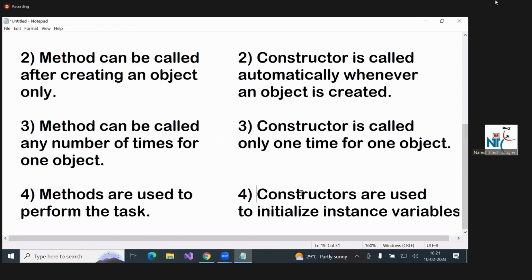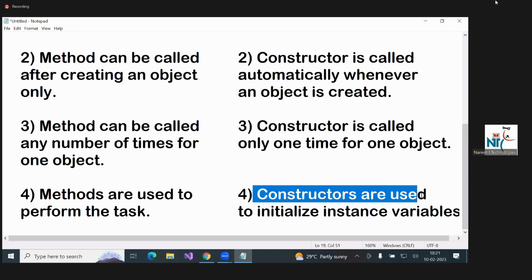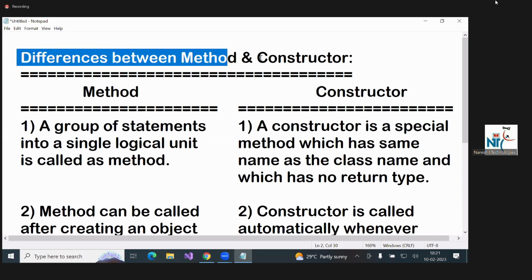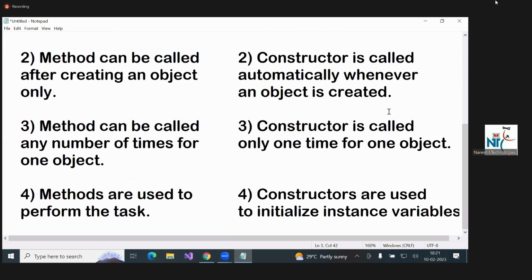Now, in a constructor, if I write task code, it works, but don't write it. In a method, if you write initialization, it is not initialization, it is assignment. The same output comes, but don't write it. The constructor's purpose is different and the method's purpose is different. A constructor is meant for initialization; a method is meant for the task. This is the concept of constructor. Up to here, the constructor part is completed.